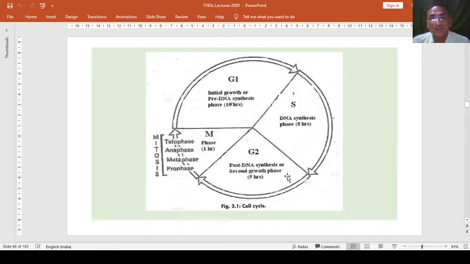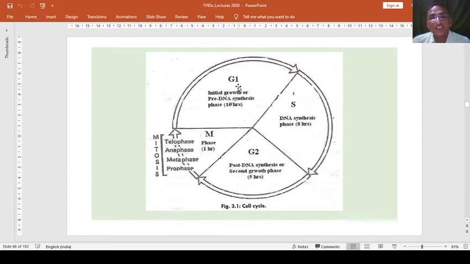This is the diagrammatic presentation of the cell cycle: G1 phase, S phase, G2 phase and M phase. So G1 is the growth phase one, and G2 growth phase two. In between these two is the S phase or synthesis phase, where the material is synthesized for the development of that particular activity. And finally, the mitotic phase or dividing phase or M phase. So these are the four phases: G1, S, G2, M.